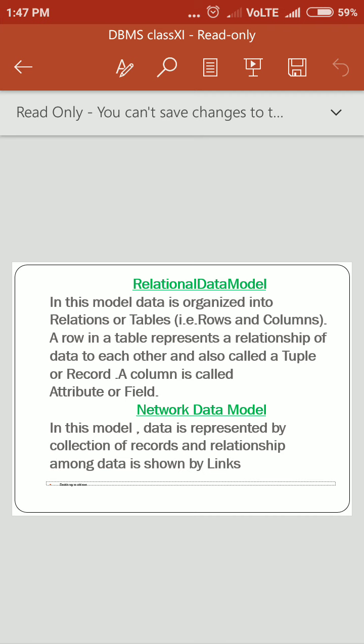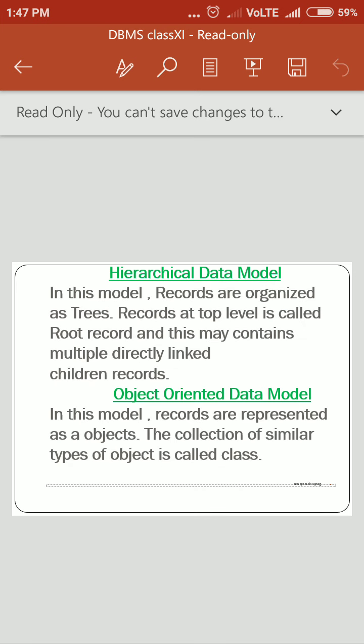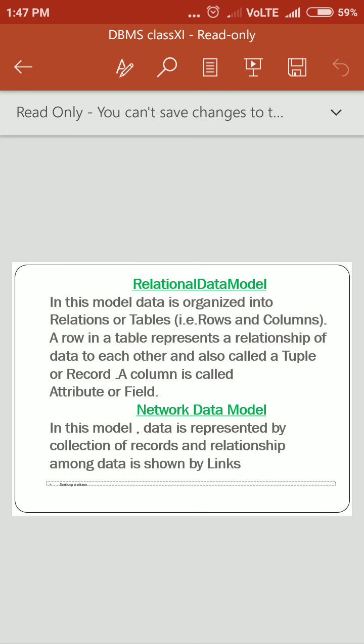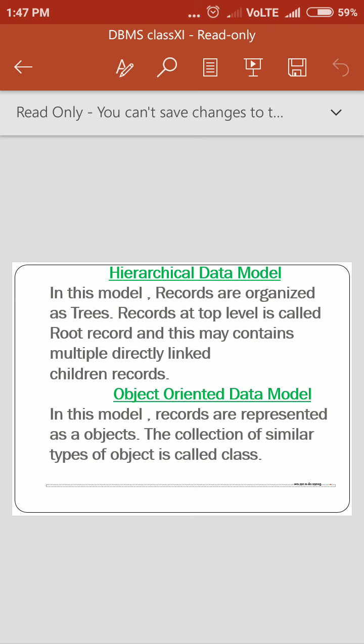Next is the network based model. Network based data model. In this, data is represented by a collection of records, and relationships among data are shown as links. We can share data over a network with the help of this type of data model.